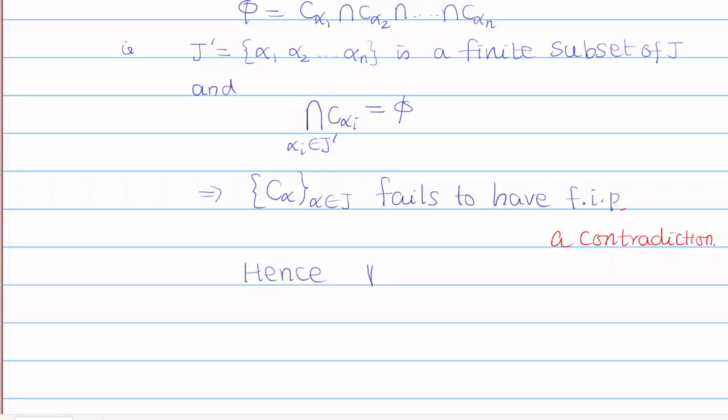this arbitrary intersection of all C alpha, where alpha belongs to J, the whole thing, has to be non-empty. Now let us prove the converse part.